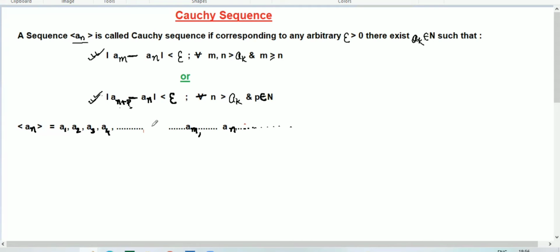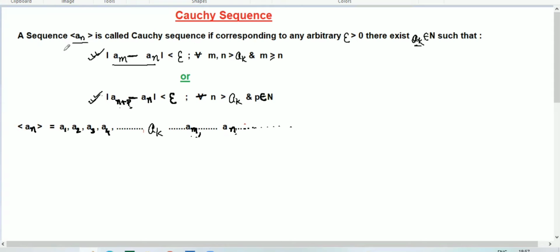Here I'm going to take this particular number a_k, which comes in between, and again after some time a_m, then again a_n. After this particular number, we have to choose two numbers randomly.